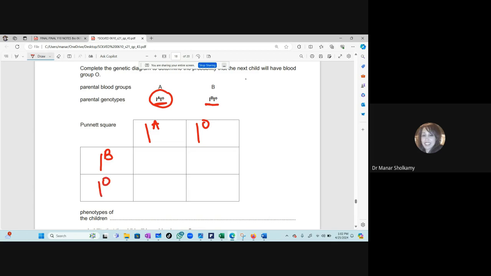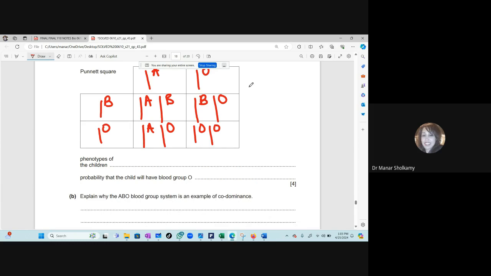Okay. Now I'll do this quickly. This is going to be AB. I'm sure you know it. If you have any issues, ask me. And this child will have blood type B. This will have A. Always write the dominant allele first. And here, homozygous recessive, or blood group O.